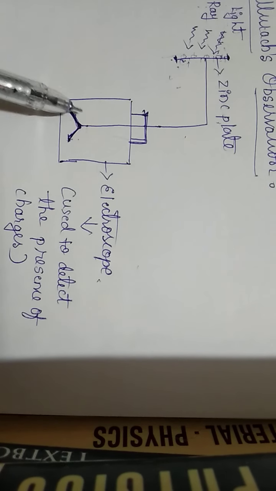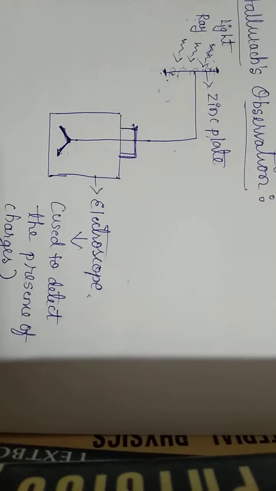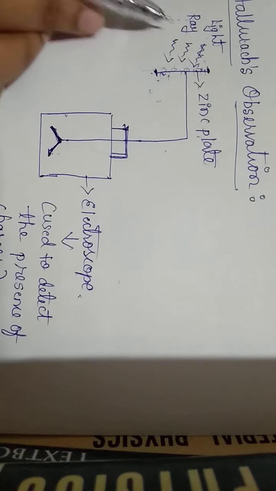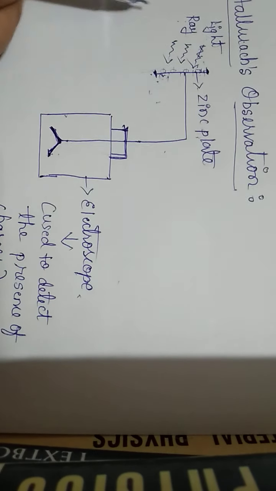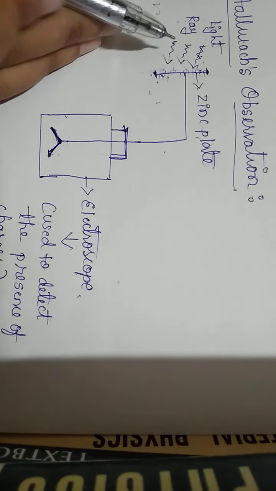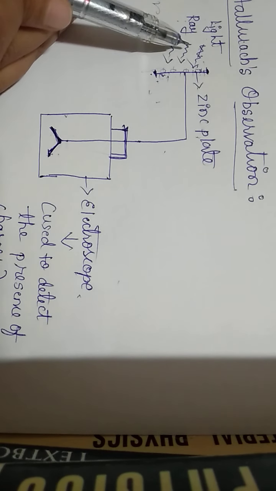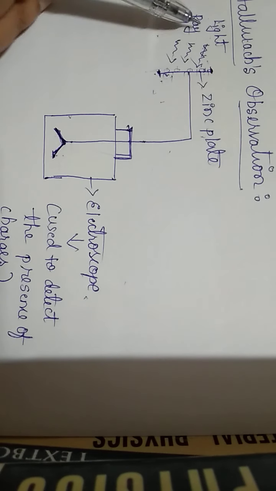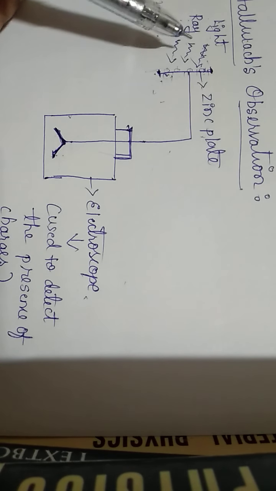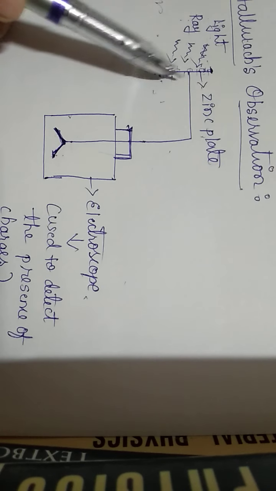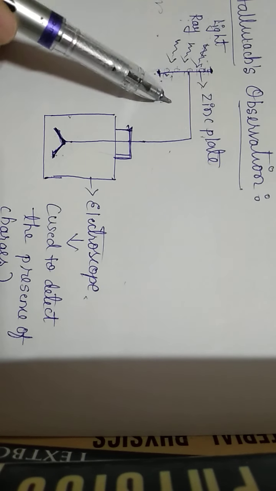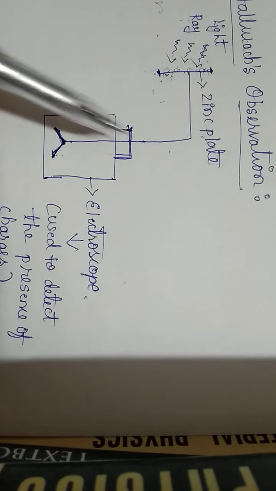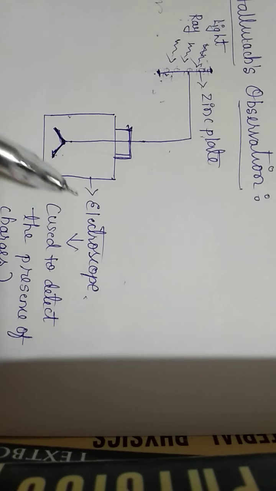So this also clearly tells us about the photoelectric effect. Light is in the form of photons, that is wave packets, and that light radiation has fallen on the zinc plate. So electrons from the zinc plate have ejected, and that we have observed through the gold leaf electroscope.